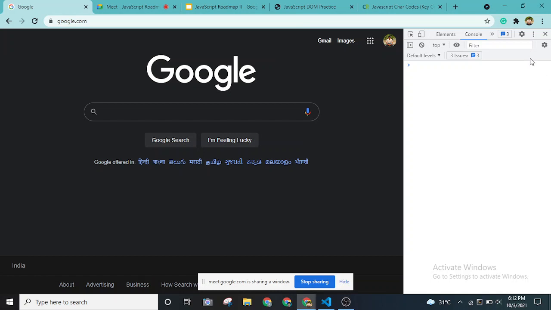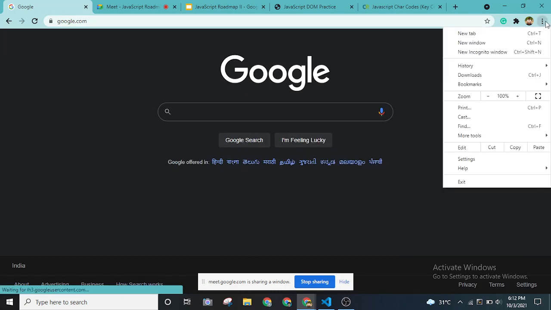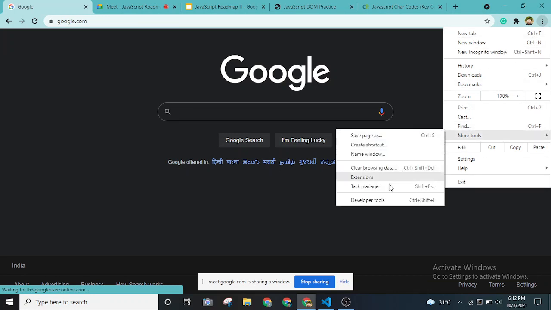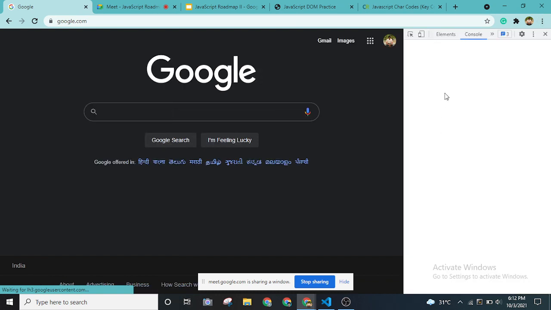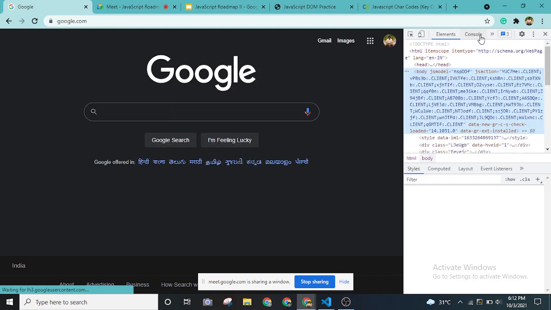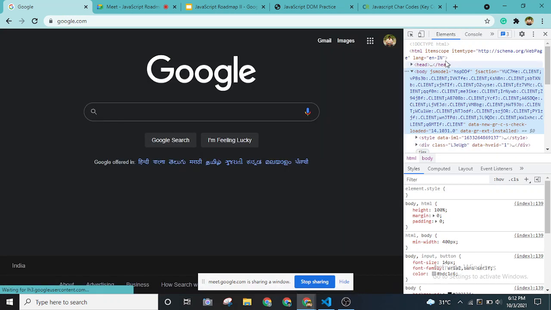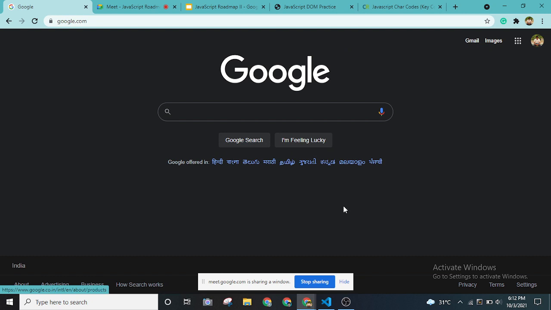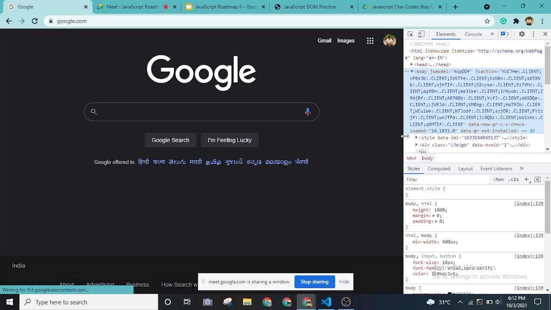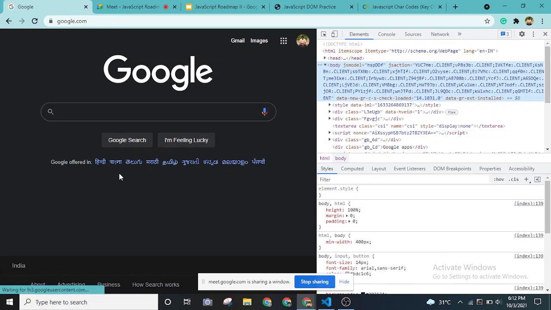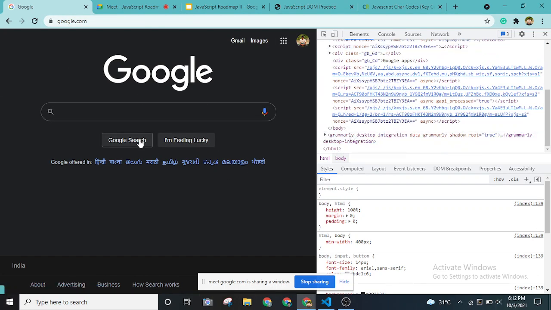As you can see, I have opened up the console. You can either use the three dots at the top right corner and go to More tools and Developer tools, or Control Shift I, which will open either the console or the Elements tab of developer tools, or you can press Control Shift J. Before you move on to the console, as you can see, this entire Google web page will have multiple files.